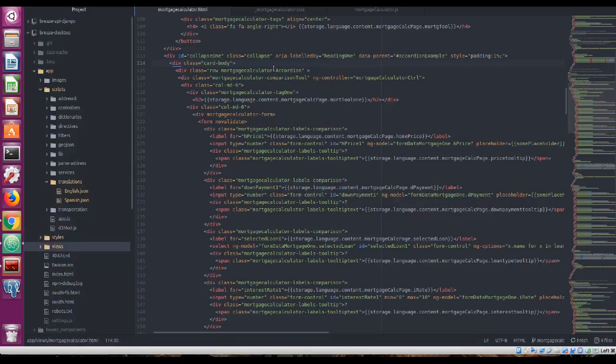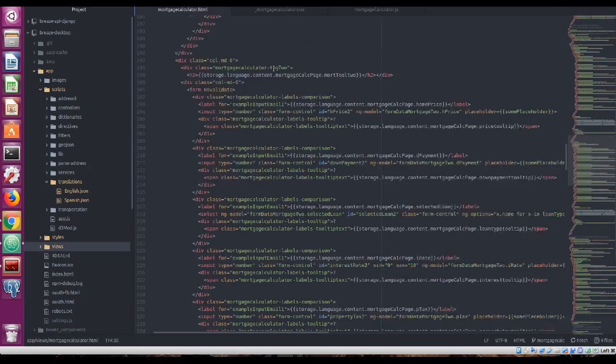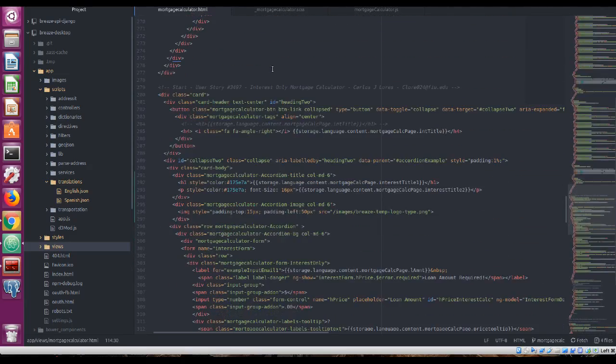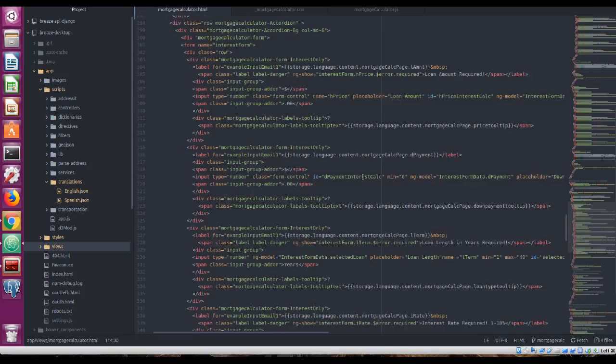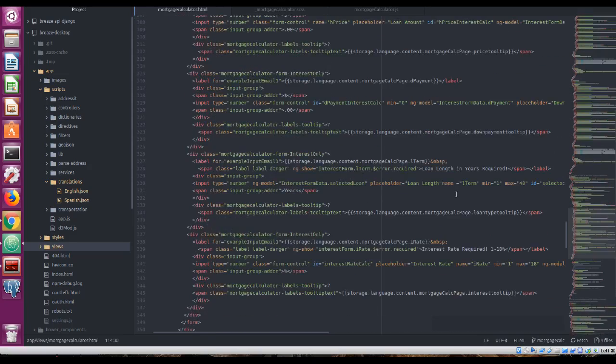If we go down to the code, it starts here. This is the HTML with the inputs. This is for the home price, the interest, and the selected loan term. The minimum is 1, the maximum is 40 years, of course.